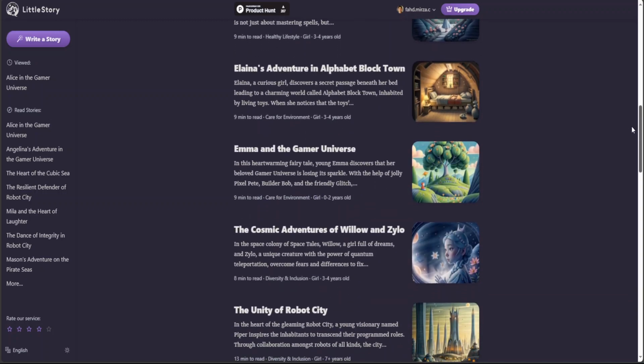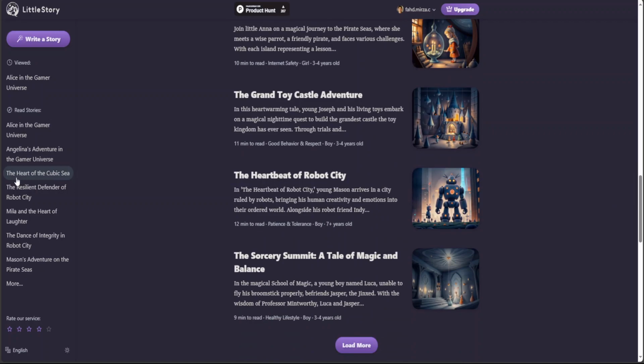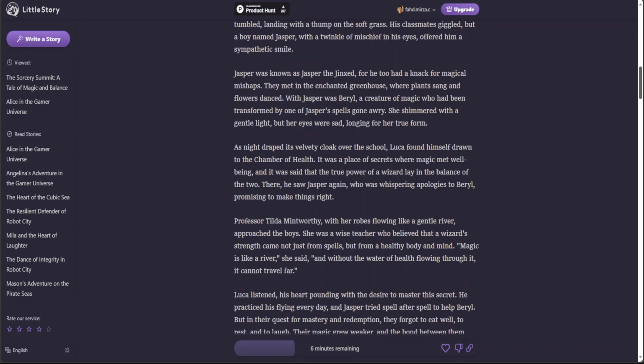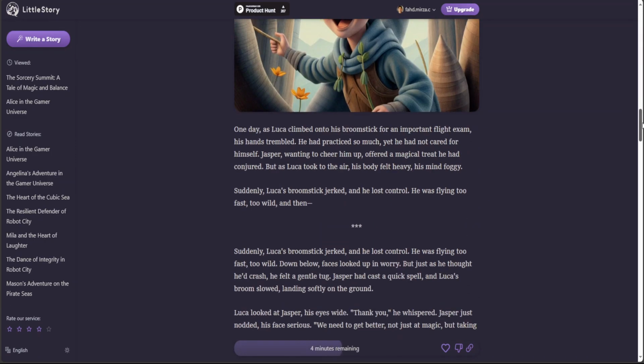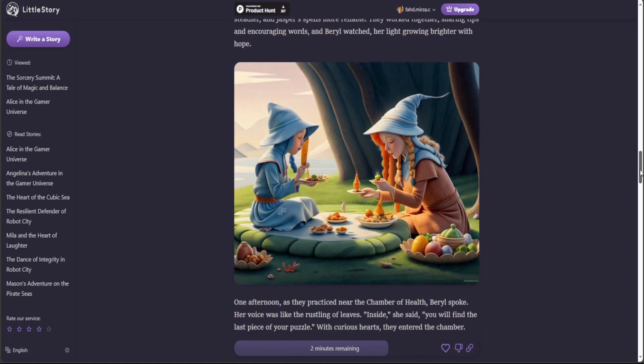And then there is a public library where you can explore a lot of things. Similarly, on the left hand side, for example, if I click on this Sorcery Summit, similarly there are stories which they have created. And this I really like, where you can see that it shows you how many minutes are remaining. This is cool. Anyway, interesting stuff. Let me know your thoughts.